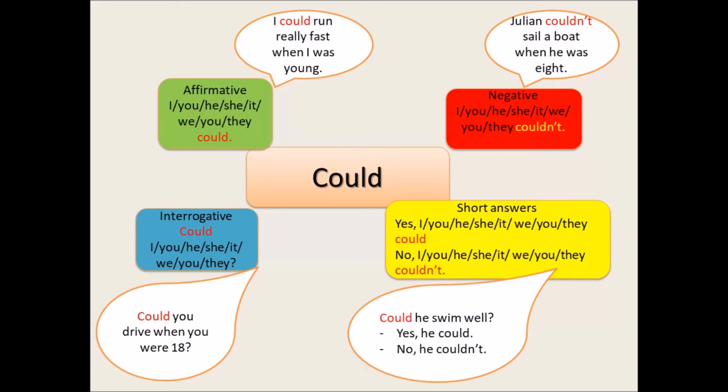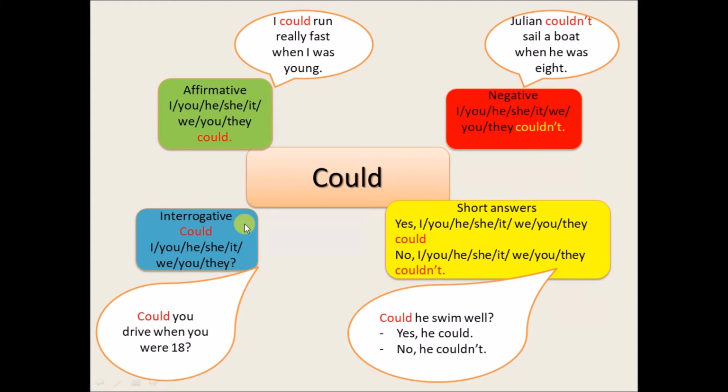Okay, the verb could. Affirmative. I, you could. We, they could. Example. I could run really fast when I was young. Negative. I couldn't, or plural, they couldn't. Example. Julian couldn't sail a boat when he was 8.